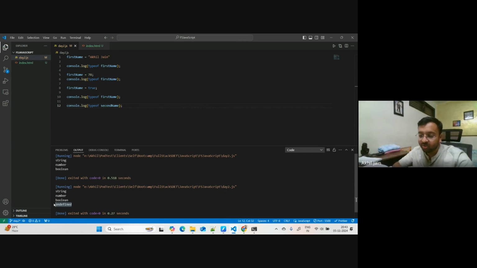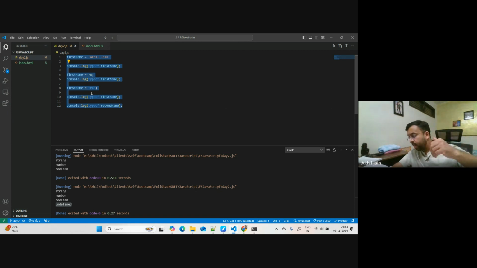Okay. So you will not get the error unless you are making some silly mistakes, right? There is no syntactical error here, first of all. Second of all, if there were any, if you are not following the rules of JavaScript to write the code, like I was doing in the first case, right?